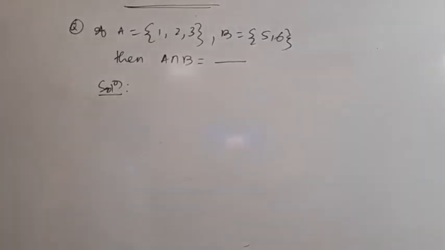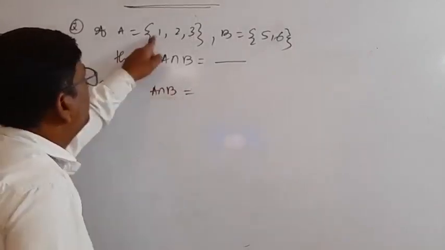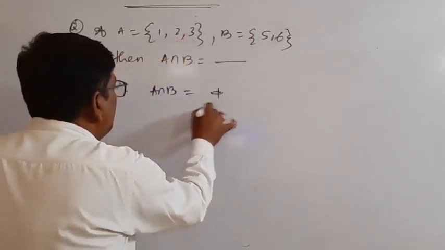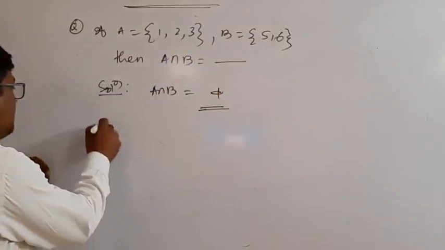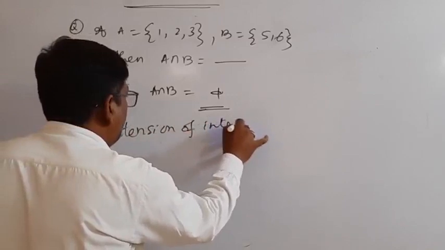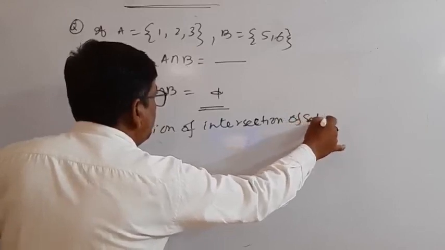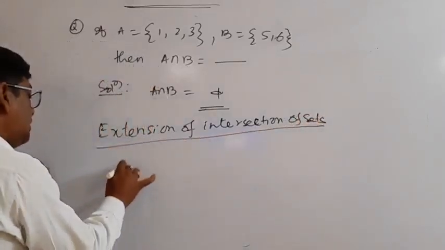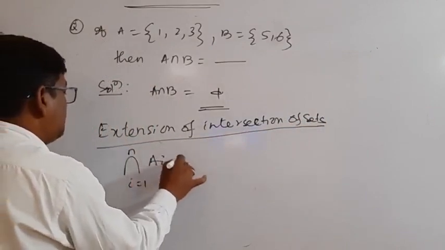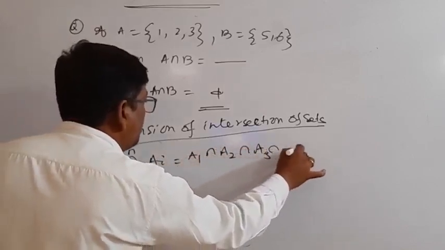If A equal to {1, 2, 3} and B equal to {5, 6}, then A intersection B: there is no common element. 1, 2, 3 are not present in B and 5, 6 are not present in A. So A intersection B is the empty set. Extension of intersection of sets: the shortcut symbol, intersection over i equal to 1 to n of Ai, equals A1 intersection A2 intersection A3 up to An.